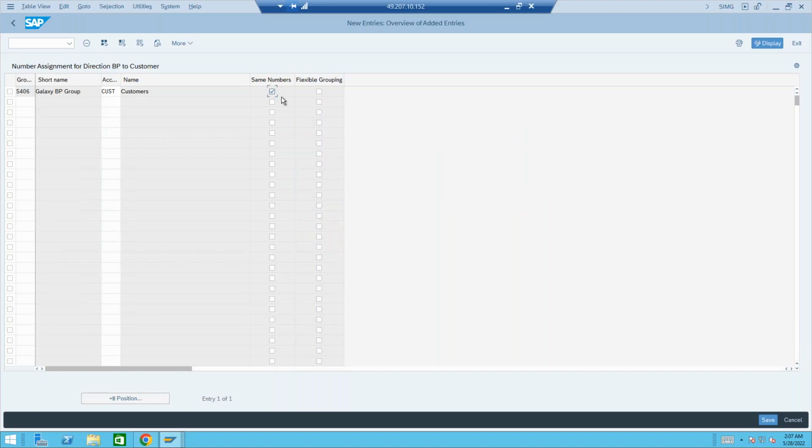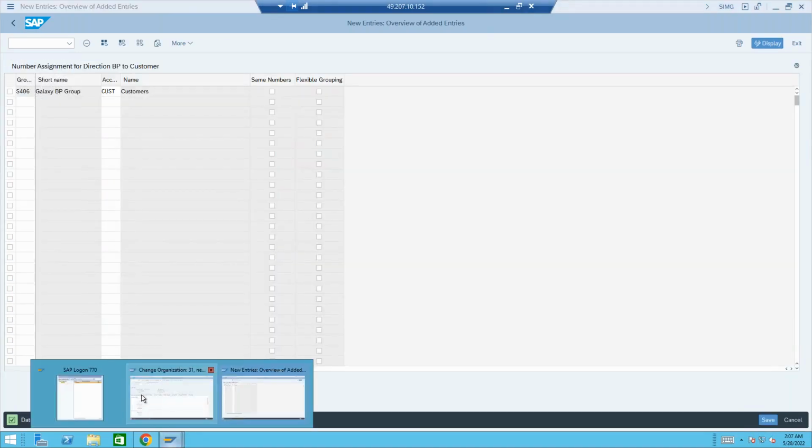So this is the same number concept, but for this we need to check the number ranges as well. The number ranges should be the same. The series should be the same for both. So you could try it as an exercise. You can make the new number range the same and you could achieve this. So we have done this. Let's save it.